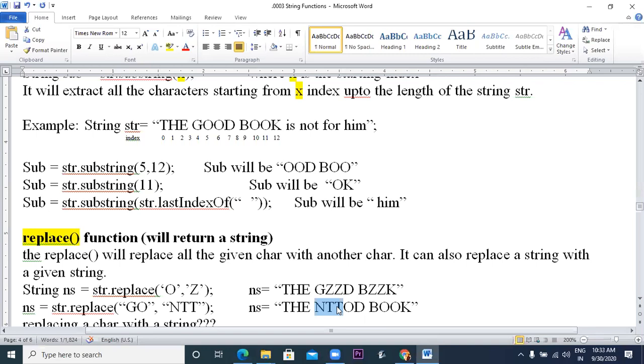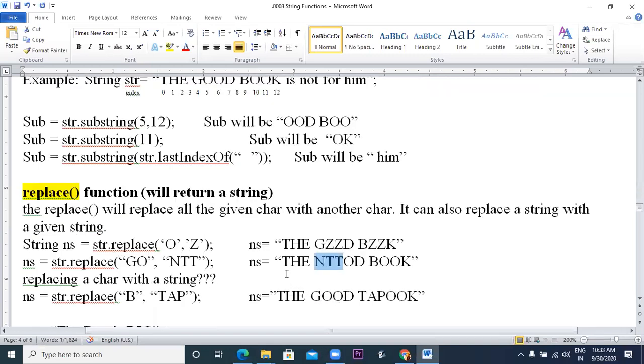I think this is very much clear to you. Now, as I said, it will replace a character with a character and a string with a string. That means you cannot replace a character with a string or a string with a character. So what if I want to replace a character with a string?